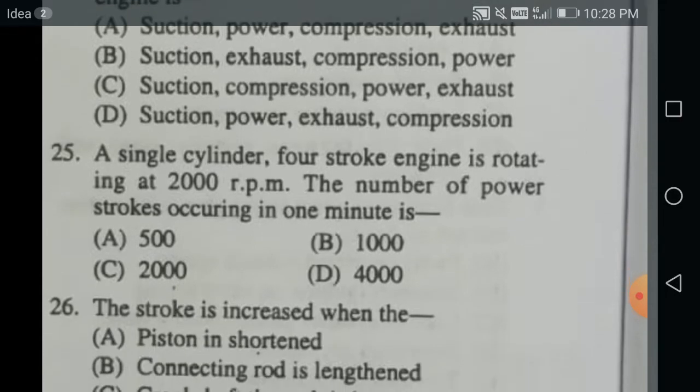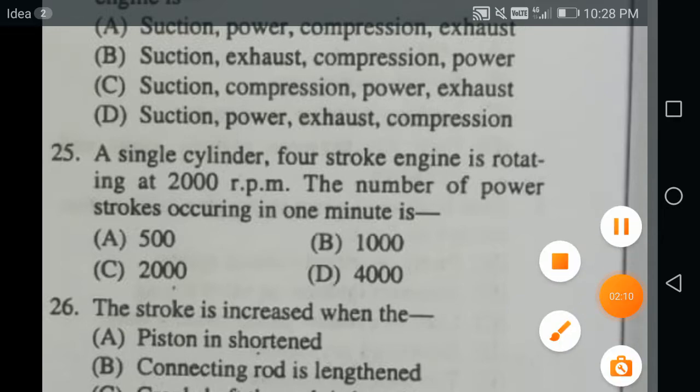A single cylinder 4-stroke engine is rotating at 2000 rpm. The number of power strokes in 1 minute is: because you know that in a 4-stroke engine the cycle is completed in 2 revolutions. You have 2 revolutions for 1 power stroke. So definitely for 2000 revolutions, divided by 2, that is 1000 power strokes.